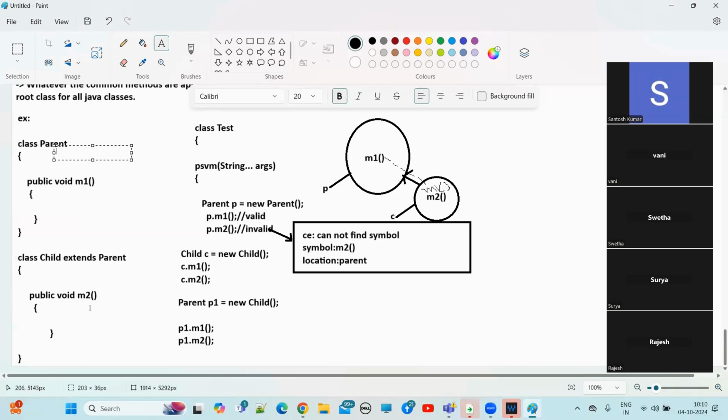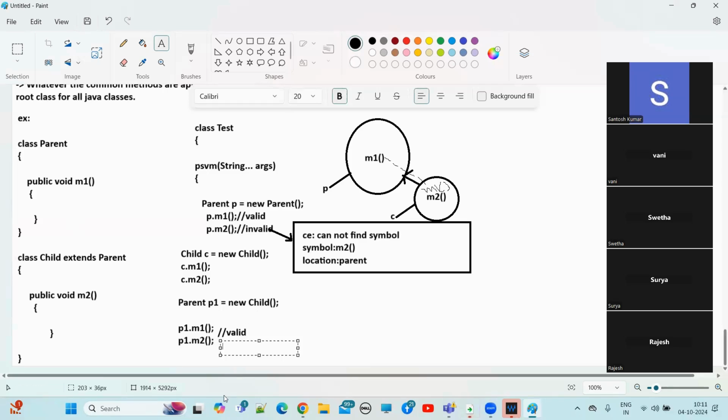No, we don't have it. So the parent class M1 method will execute, because by default the parent class M1 method is applicable to the child. So this is valid. Everyone clear?